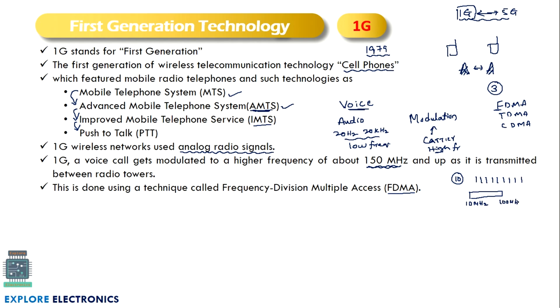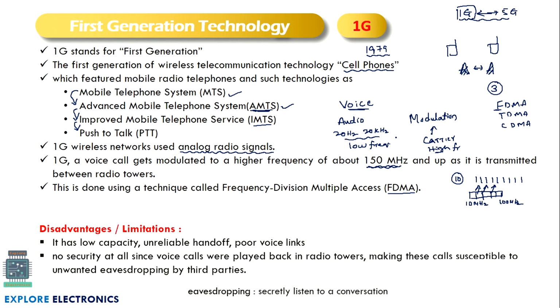We are going to divide these frequencies into different components, and this frequency will be allocated to the first person, this will be allocated to the second, this will be allocated to the third. Likewise, we are going to divide the available bandwidth. That method is called frequency division multiple access. This is the technique we are going to use in 1G technology. Only voice communication is going to happen.